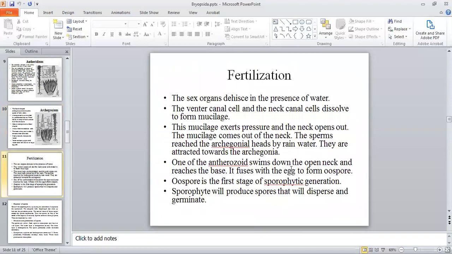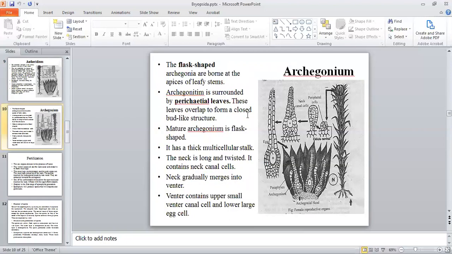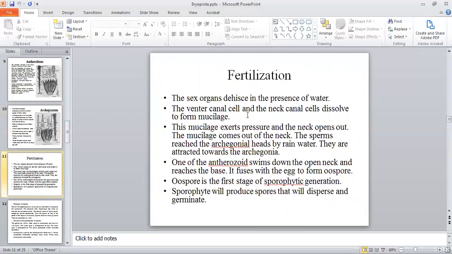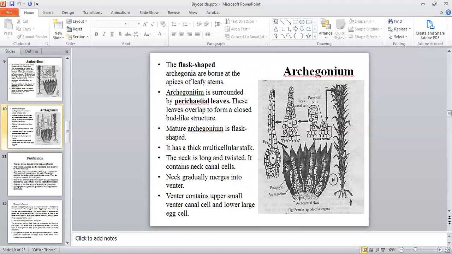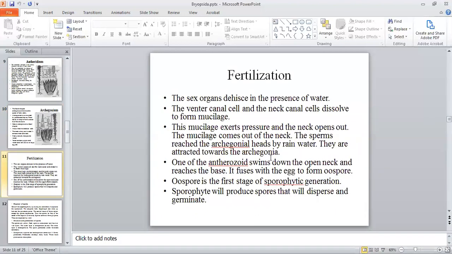For fertilization, the ventral canal cell and neck canal cell will be dissolved and will form a mucilage-like material that will ooze out from here and will attract the antherozoids. One of the antherozoids will fertilize the egg and will form oospore. Oospore will germinate to form sporophytic generation.